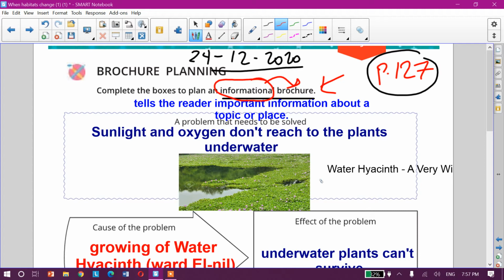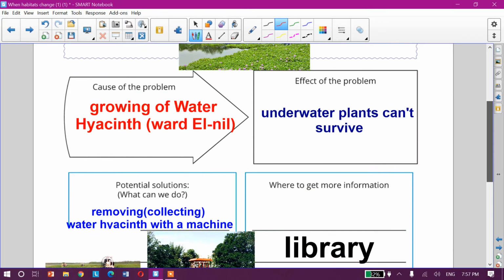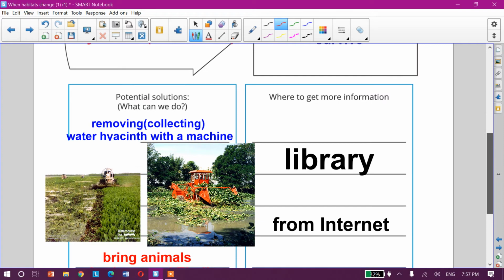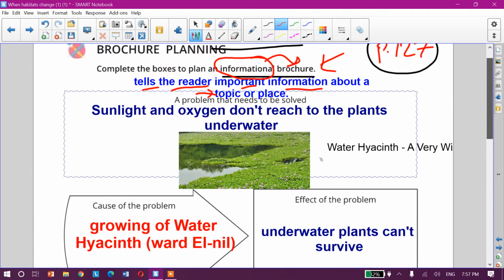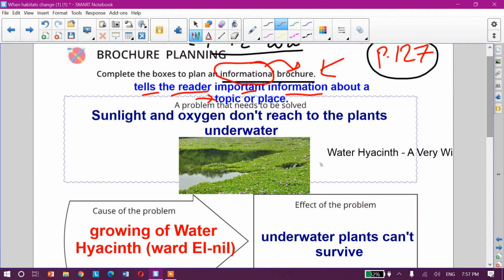This brochure, like a book, tells the reader important information about a topic or a place. Like what? Like this one. This is a brochure divided into some parts in order to tell us about something which is called a problem that needs to be solved.